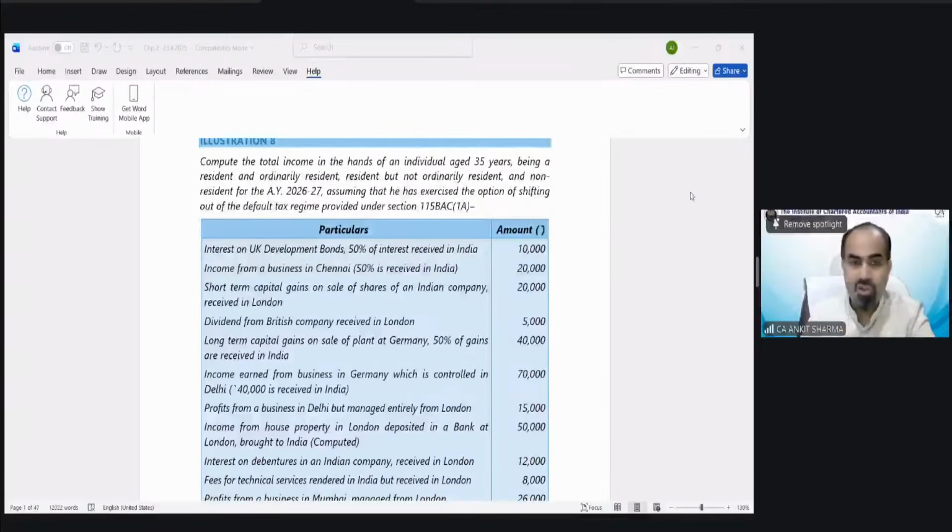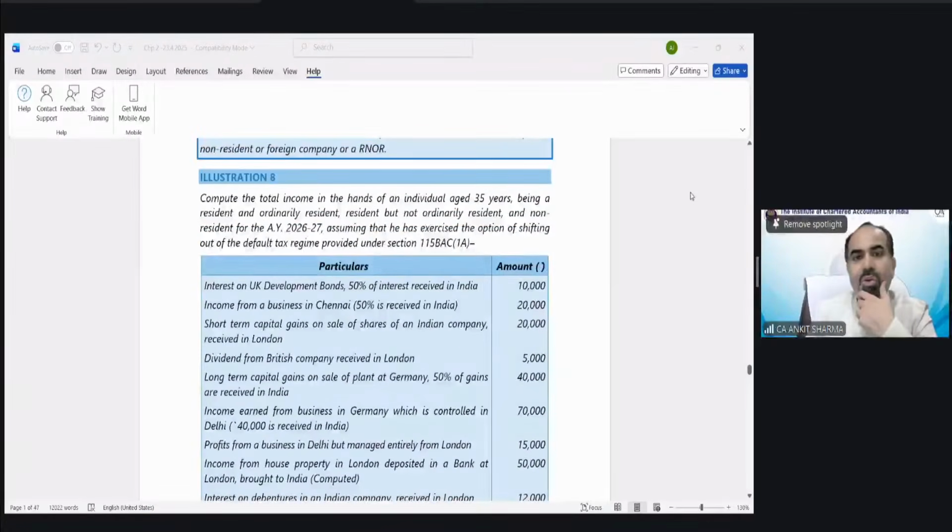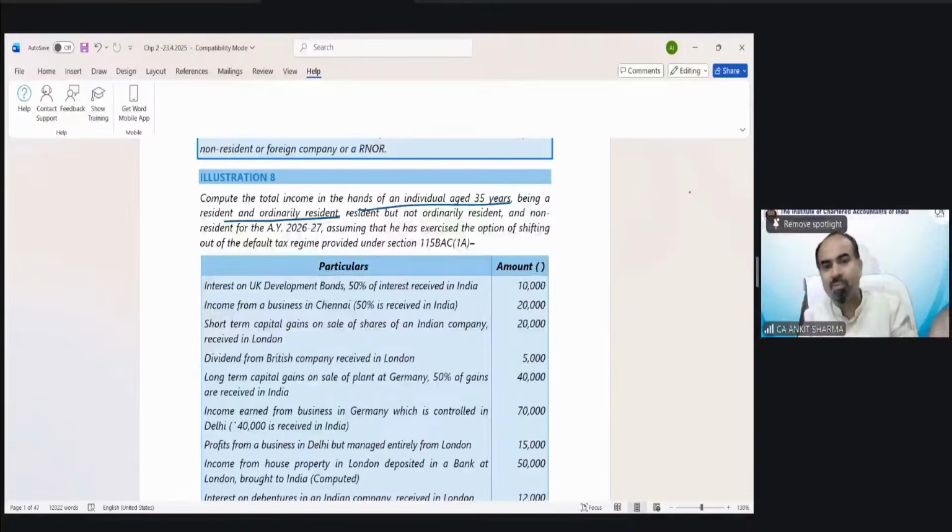Okay, now the next illustration number 8. Compute the total income in the hands of an individual aged 35 years, being a resident and ordinary resident. Of course, in all three categories, we have to find out whether it's going to be taxed or exempted. One by one, I will explain and we will discuss it. Interest on UK development bonds, 50% interest received in India. UK development bond, that means those are outside India. And 50% of interest received in India.